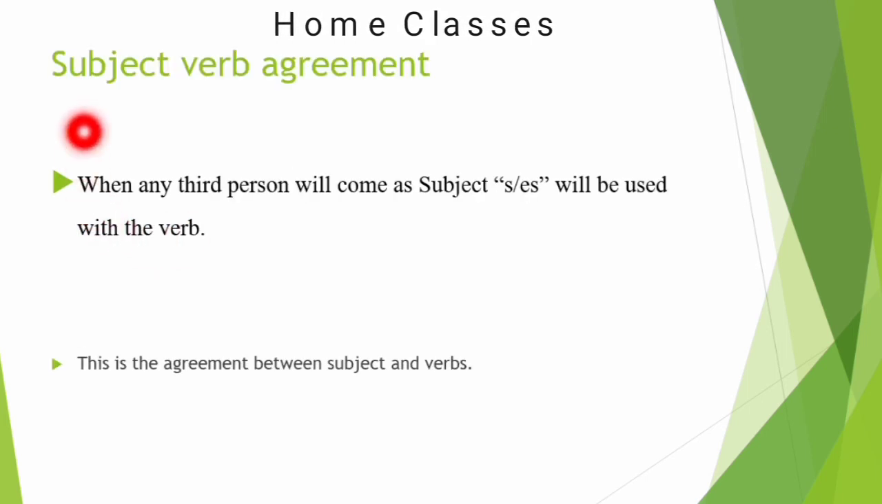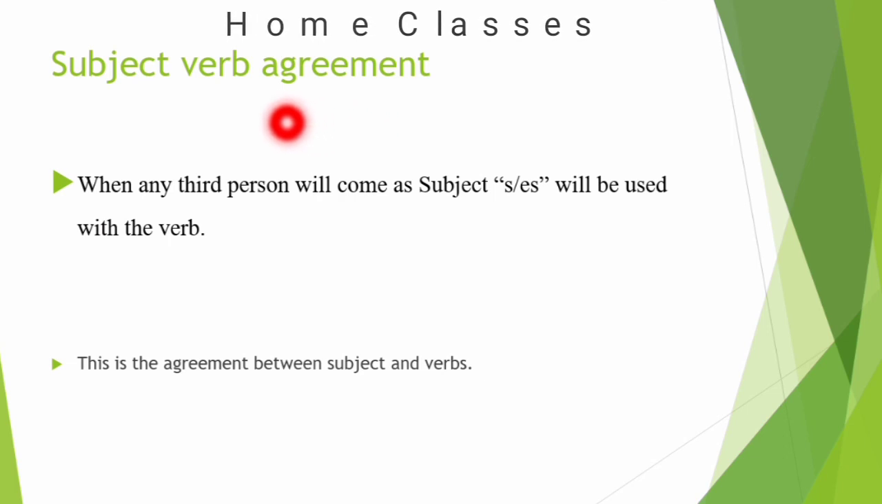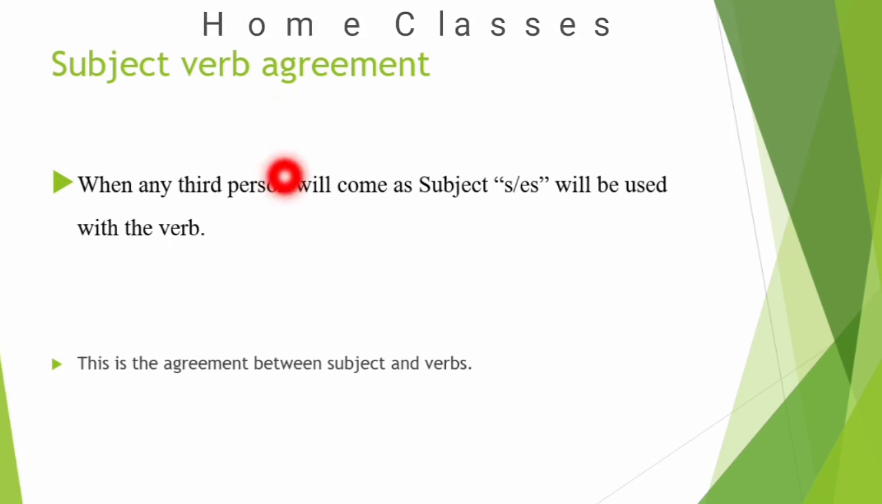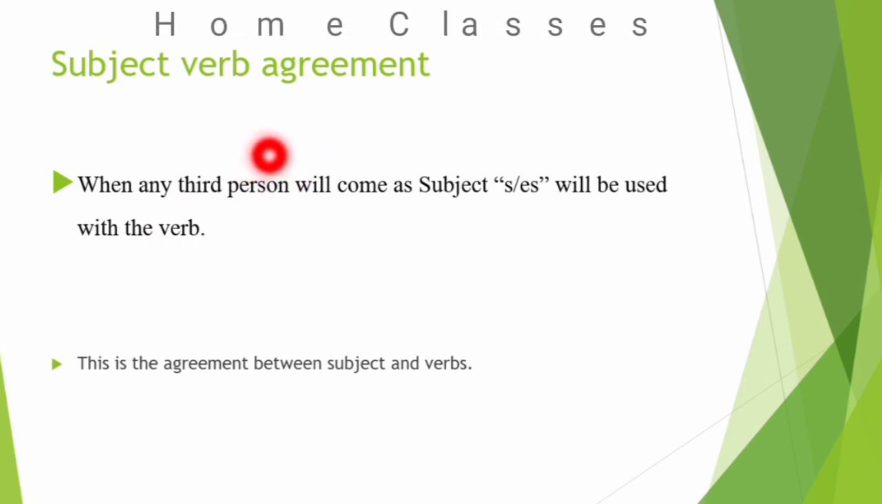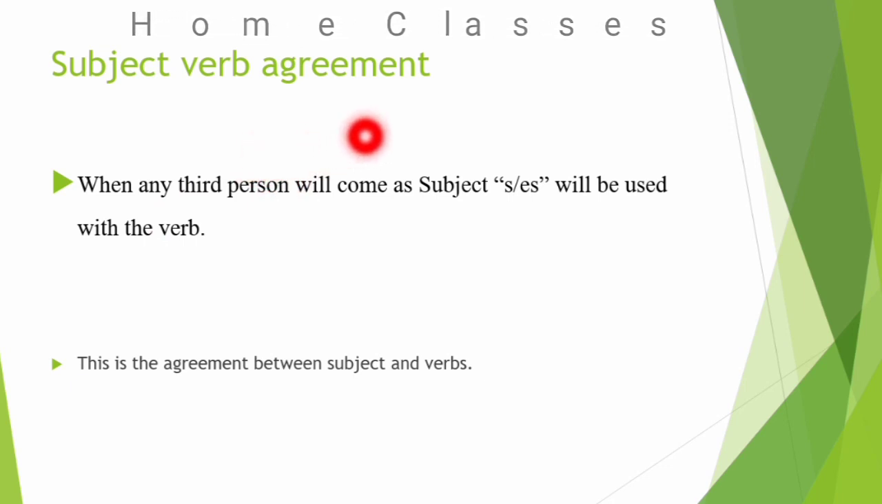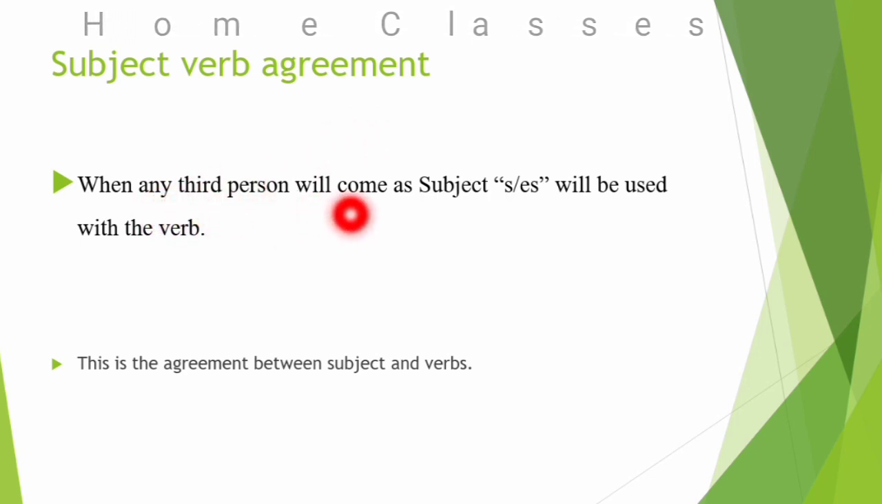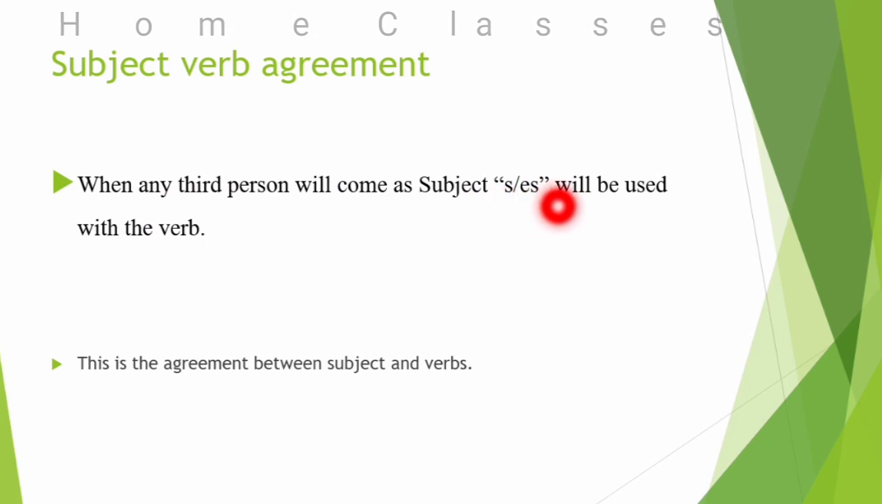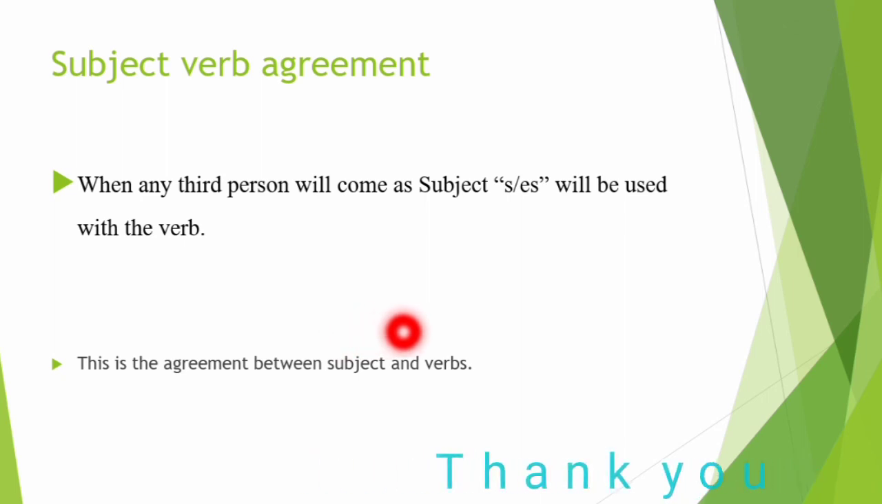So in this video, we came to know about subject-verb agreement and the use of singular and plural verbs. Secondly, why we don't use S or ES with I and you even when they are singular subjects. And the agreement we studied is that when any third person comes as the subject, S or ES will be used with the verb. If it is first or second person, then S or ES will not be used. So this is the agreement we studied between subject and verb.